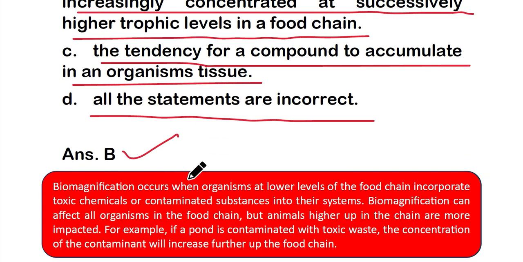Here we will understand biomagnification. Biomagnification occurs when organisms at lower levels of the food chain incorporate toxic chemicals or contaminated substances into their system. Biomagnification can affect all organisms in the food chain, but animals higher up in the chain are more impacted. For example, if a pond is contaminated with toxic waste, the concentration of the contaminant will increase further up the food chain. Okay.